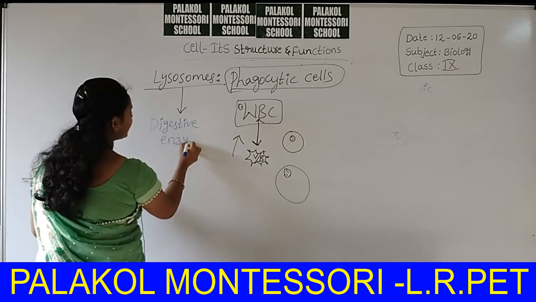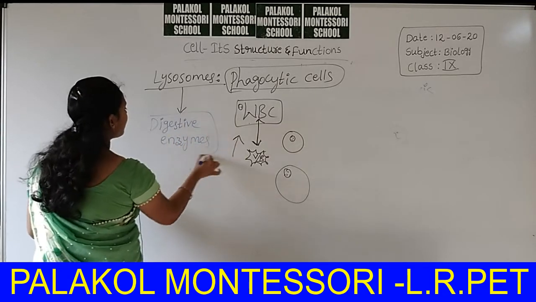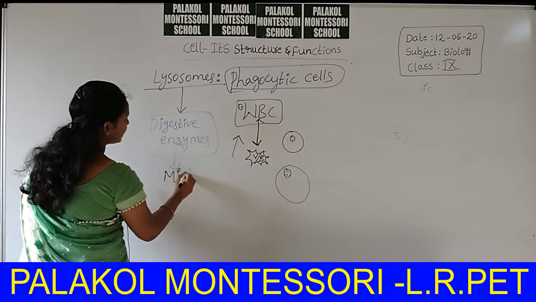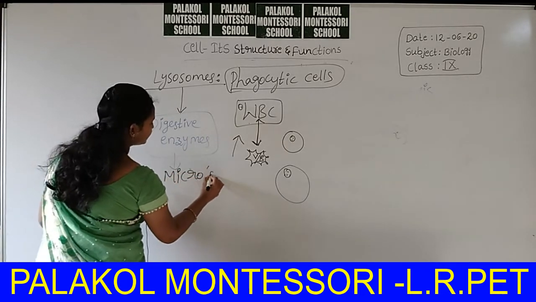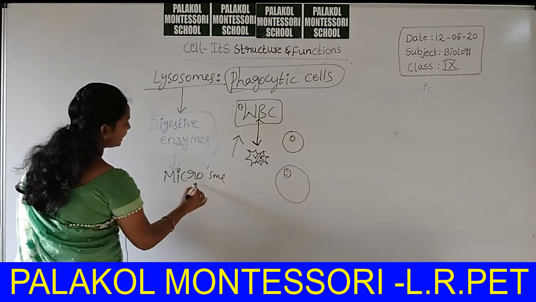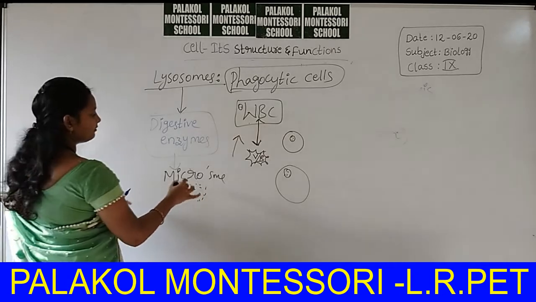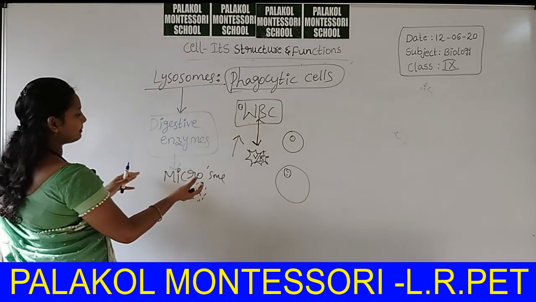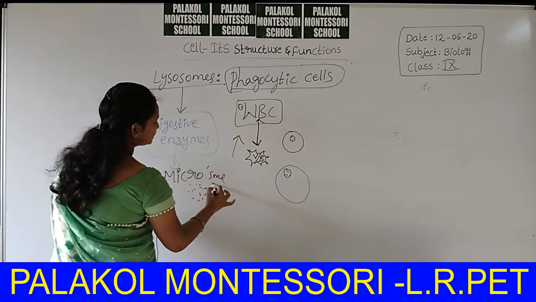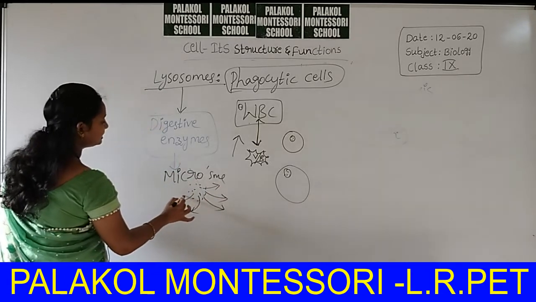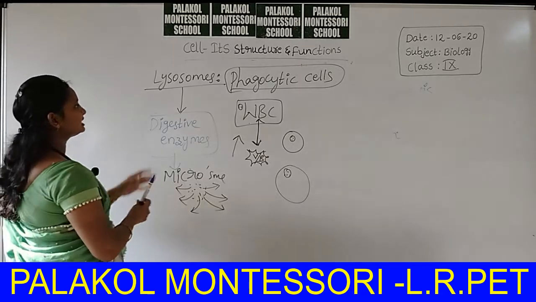These digestive enzymes work on microorganisms and break them down into pieces. After the digestion process completes, these digested particles are excreted out from the cell body. This is the function of lysosomes.